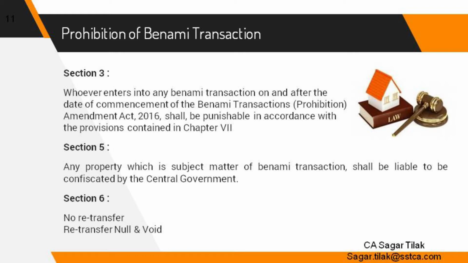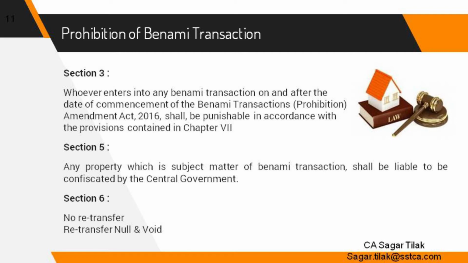Subsection 3 says that any person who enters into Benami transaction after commencement of the amended law shall be punishable as per provisions of Chapter 7, that is Sections 53, 54, 55. So Section 3 has three limbs. 1 prohibits a person from entering into Benami transaction. Subsection 2 actually covers the situation where the Benami transaction has been entered into after the 1988 law, but before the amended law of 2016. And subsection 3 covers the situation where the Benami transaction has been entered into after commencement of the 2016 law.